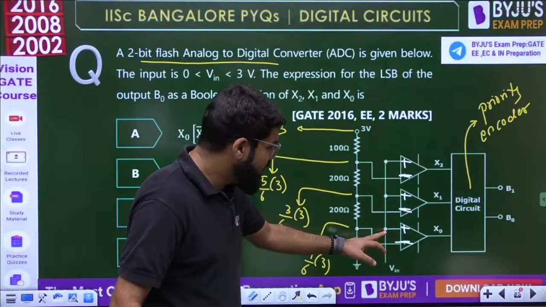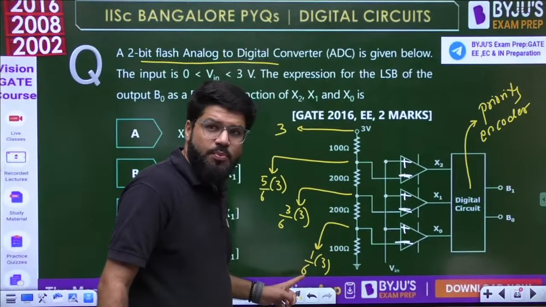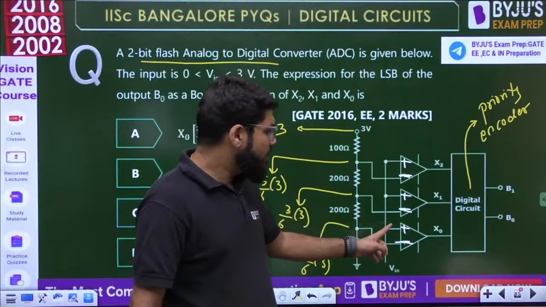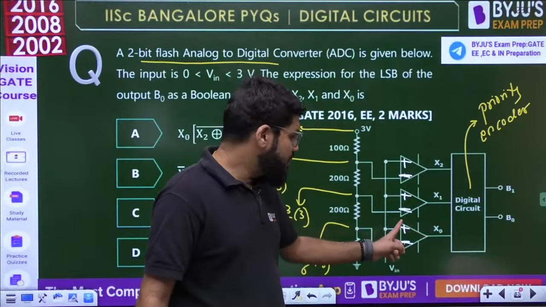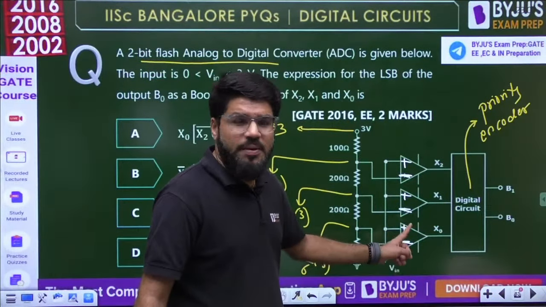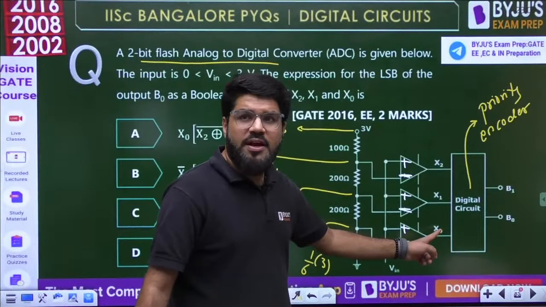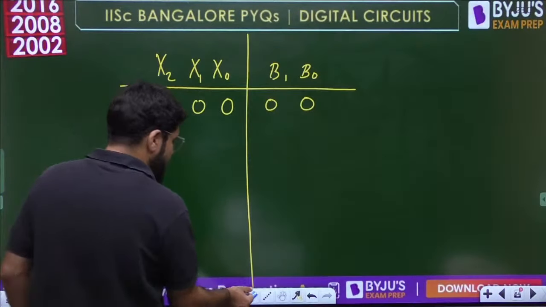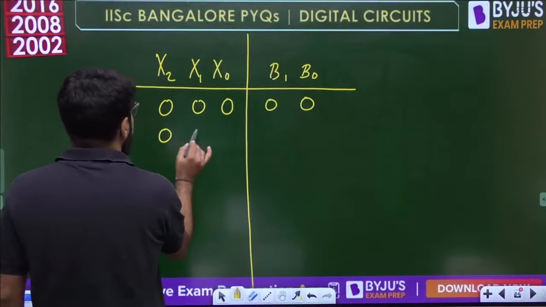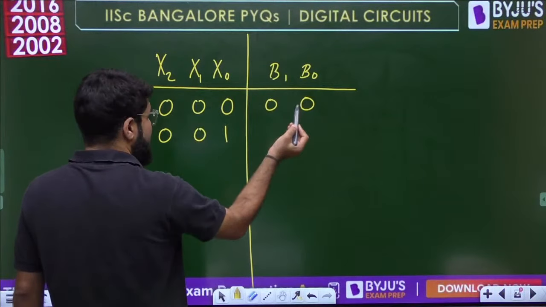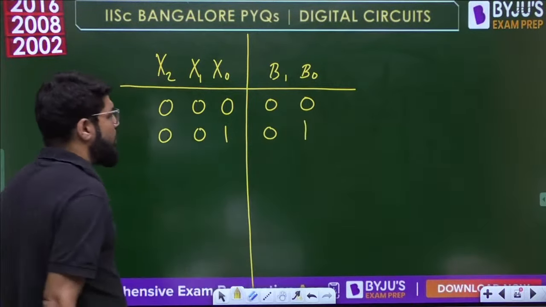So whenever Vin becomes greater than 3 by 6, that is 0.5, what is going to happen? X0 will become high. Whenever V plus is greater than V minus, the output of the comparator is high. So X0 will become high. Rest 2 are 0. 0, 0, 1 means decimal 1. So the encoder output is 0, 1.